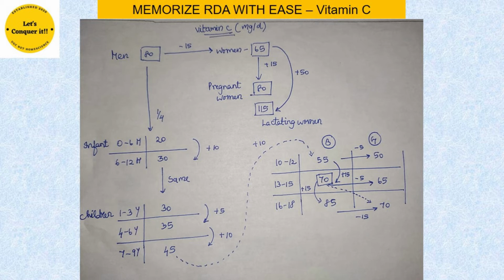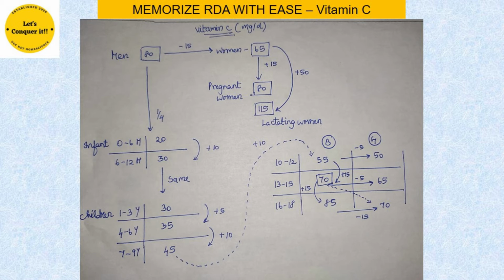Now let us go into the vitamin C requirement of lactating women. To get that value, we are going to add 50 to the 65 that we already have in hand. 65 plus 50, how much are we going to get? 115. This 115 is the vitamin C requirement of a lactating woman.